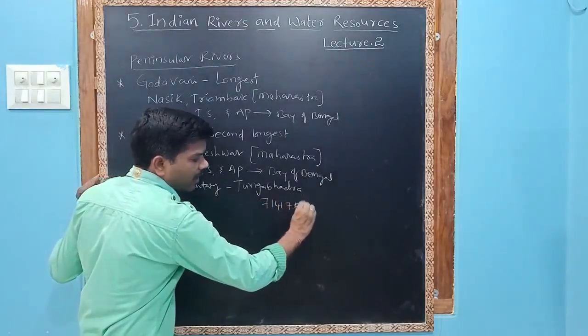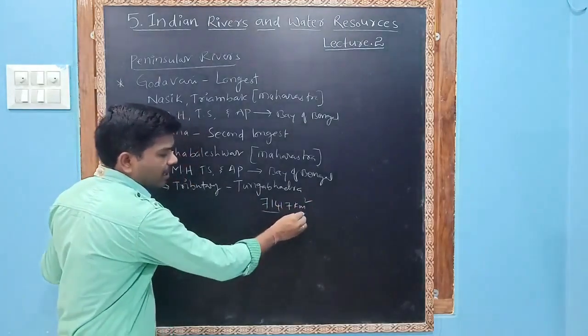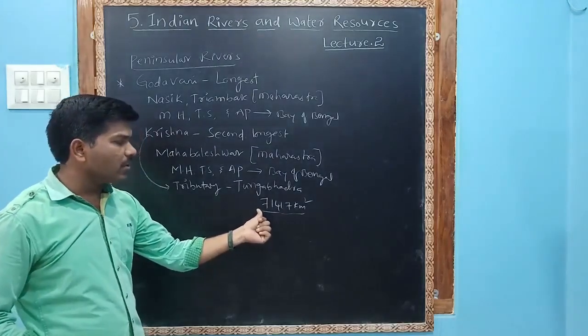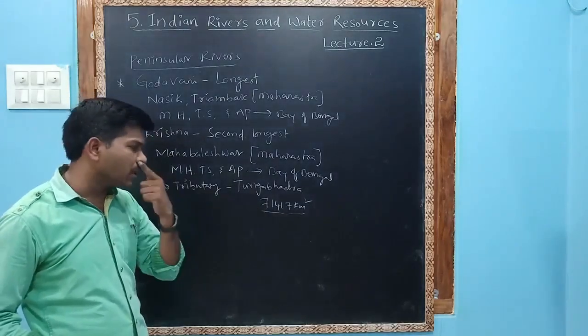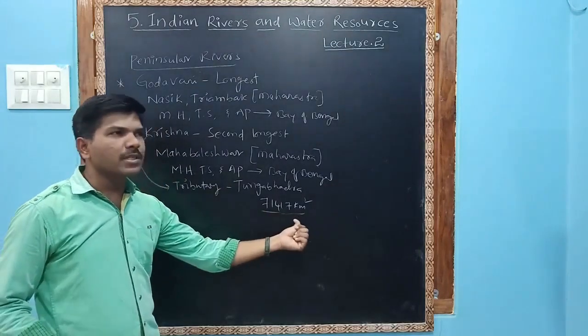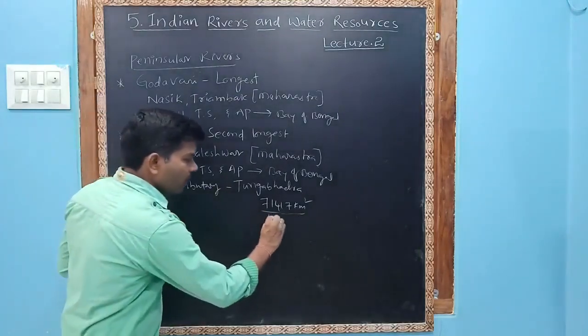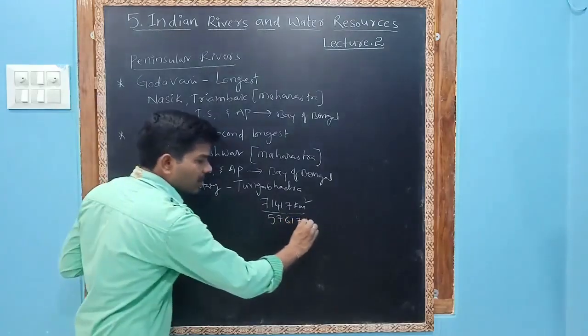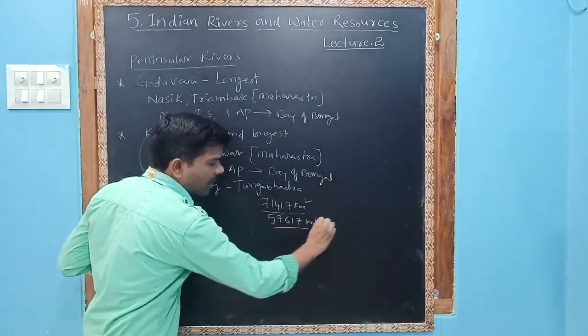The total catchment area of Tungabhadra is 71,417 square kilometers, among which 57,617 square kilometers are in Karnataka.